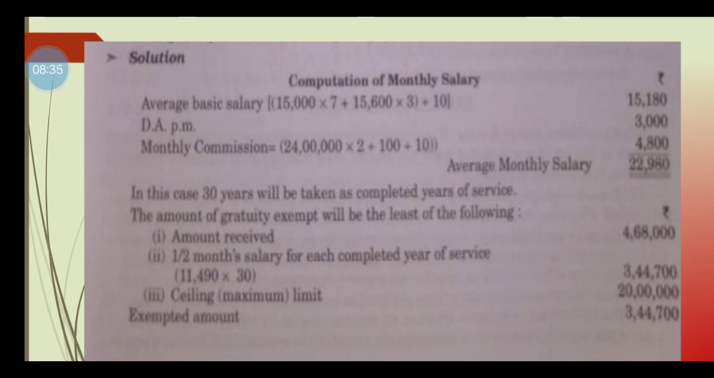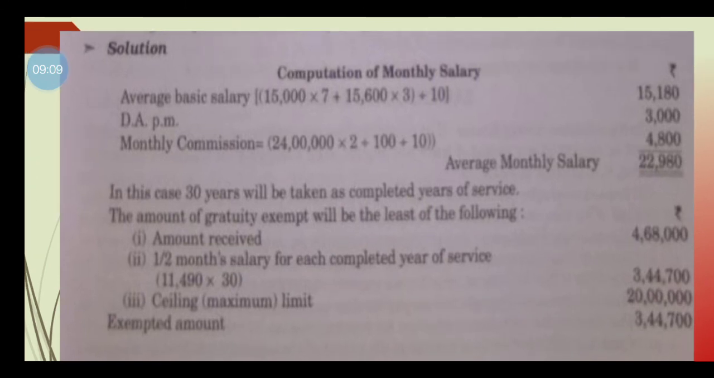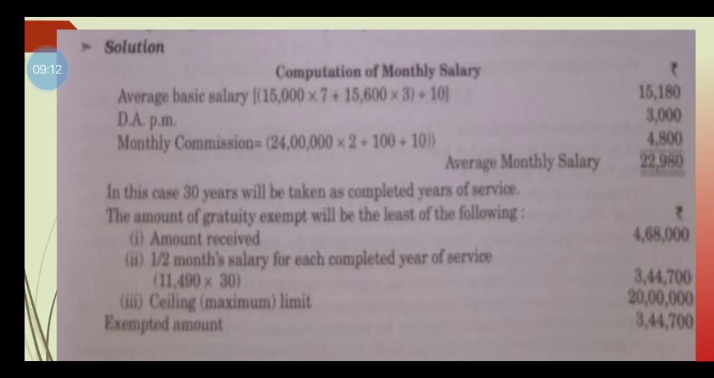The second item is the notified limit, the ceiling of 20 lakhs notified by the government, which you just have to remember. The actual gratuity received by Mr. X is 4,68,000. Of the three amounts, the least is the first item we computed, 3,44,700. That is the exempted amount of gratuity. So what is the taxable amount of gratuity? Taxable amount is equal to the actual gratuity received, 4,68,000, minus the amount of gratuity exempted, 3,44,700. So that's all about the computation.